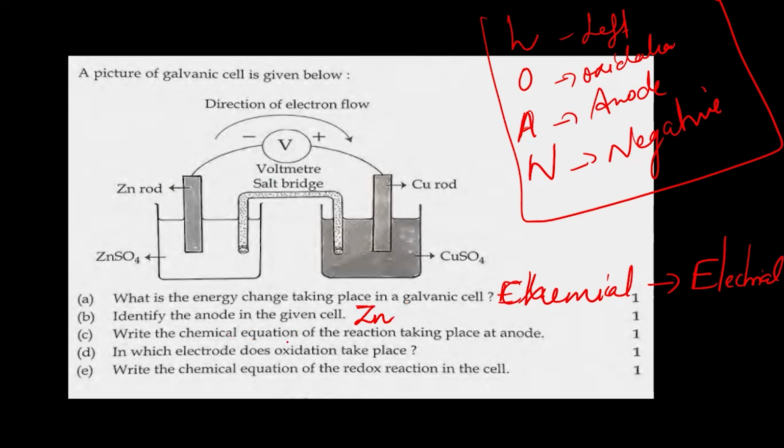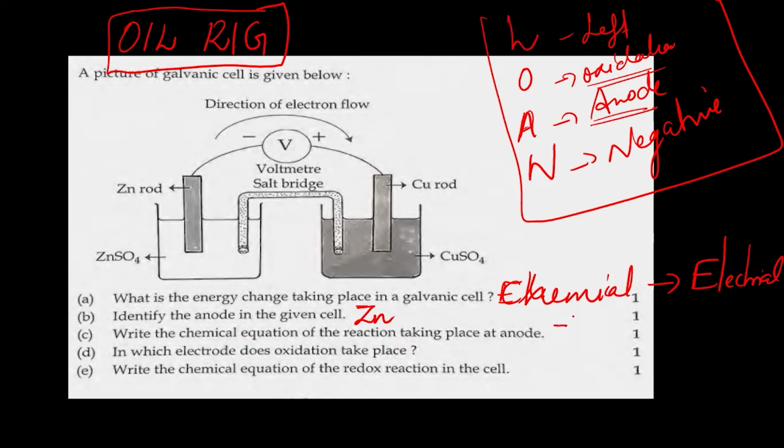Write the chemical equation of the reaction taking place at the anode. What reaction is taking place at the anode? Oxidation reaction, right? Oxidation is loss of electrons. Reduction is gain of electrons. Study the word OIL RIG. So at the anode, oxidation is taking place. How will you write the loss of electrons? Zn gives Zn2+ plus 2 electrons.